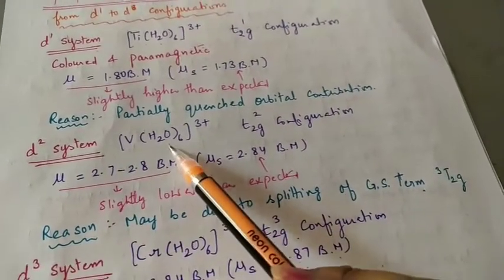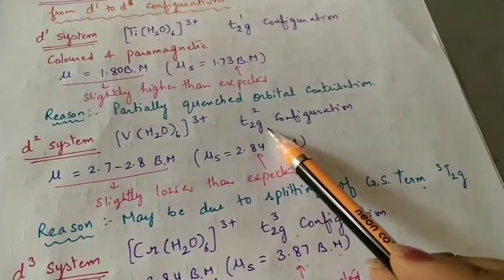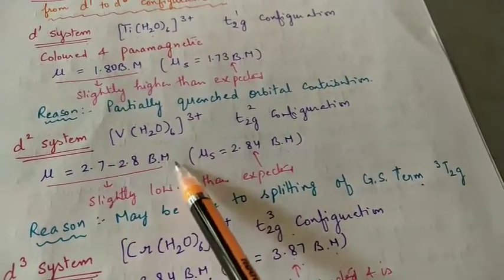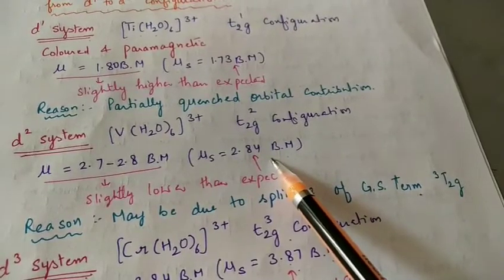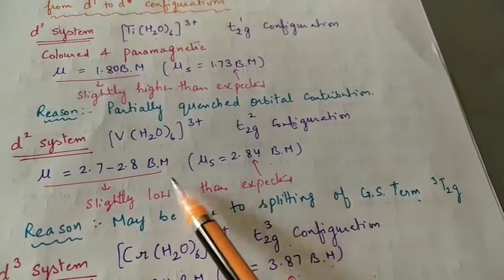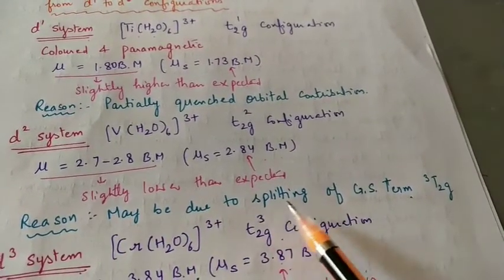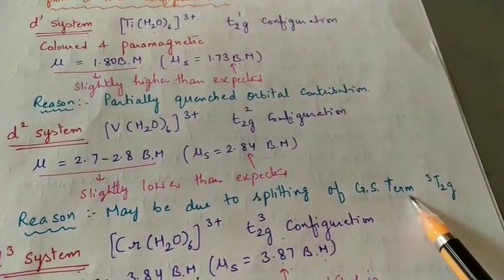The d2 system, vanadium complexes, t2g2 configuration. Here the magnetic moment is found to be slightly lower. What is the expected value? The spin only value. The expected value is higher. This is due to splitting of the ground state term 3T2g.